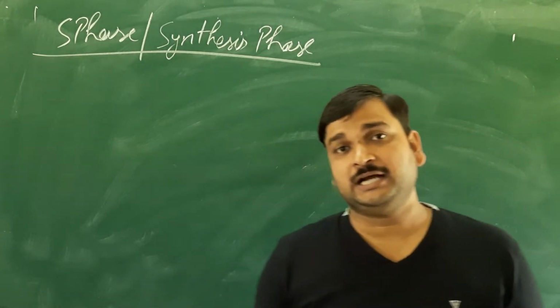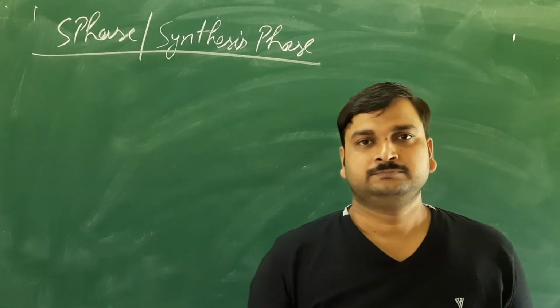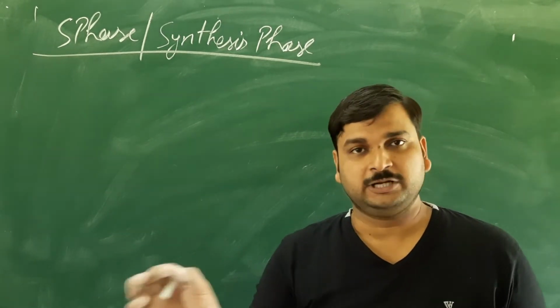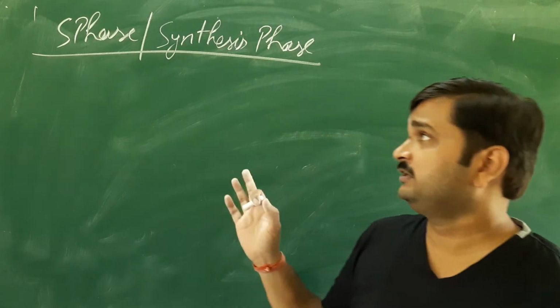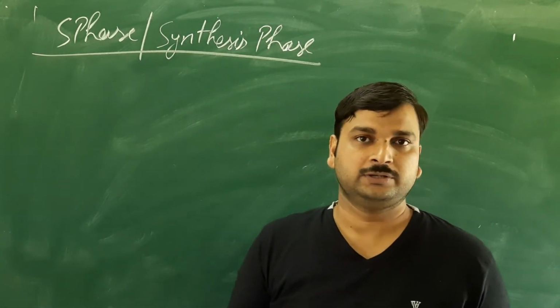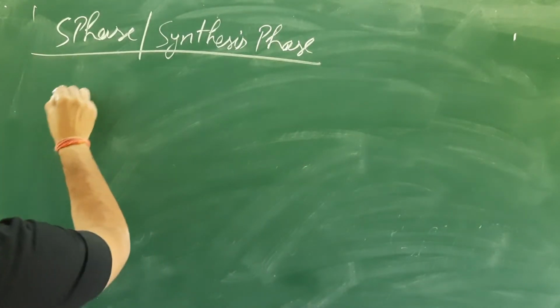But my question is, how much DNA will be formed? The amount of DNA formed will be double. That also you should know, that in the S phase, the amount of DNA becomes double. Clear? So that is the characteristic event in the S phase.